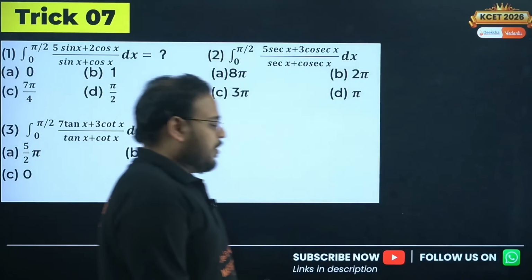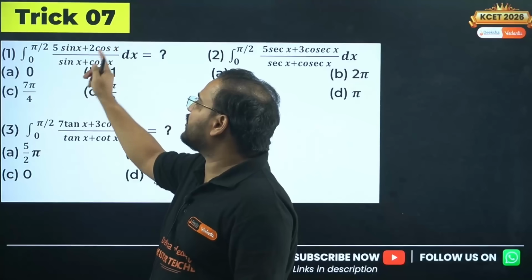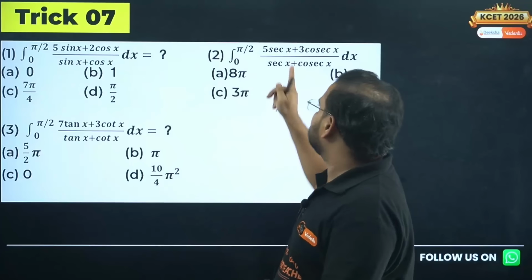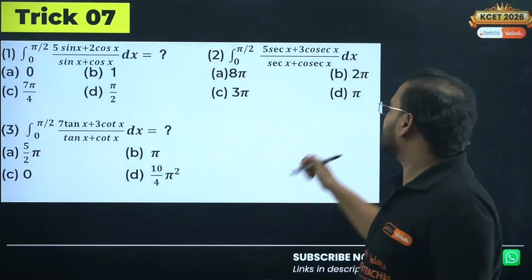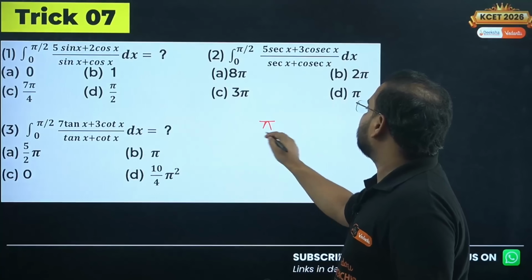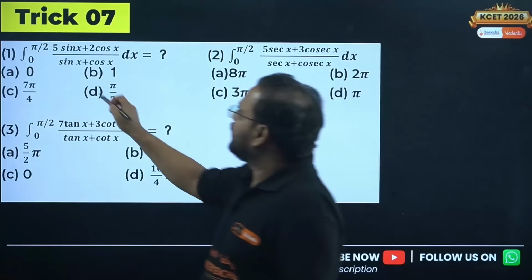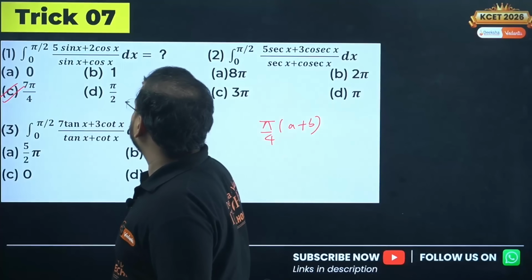Trick number 7. Whenever you have a sin x, b cos x, a tan x, b cot x, or a secant x and b cosecant x, the answer is always the same: pi by 4 times of a plus b. Always the same. Apply this. 5 plus 2 is 7, sir. 7 into pi by 4 is option C, sir.